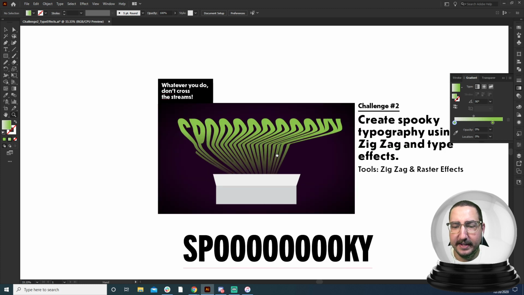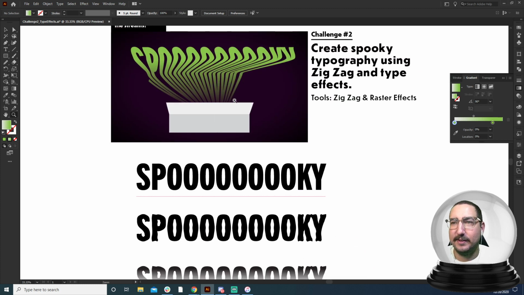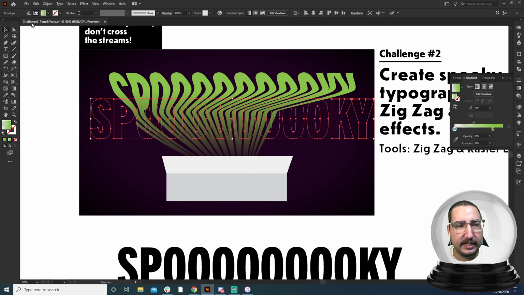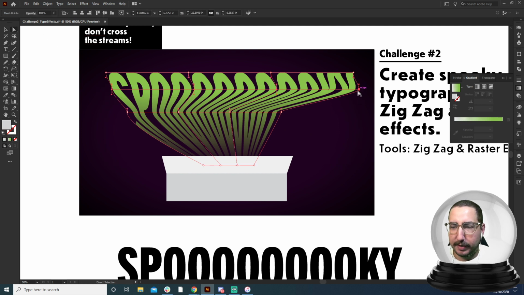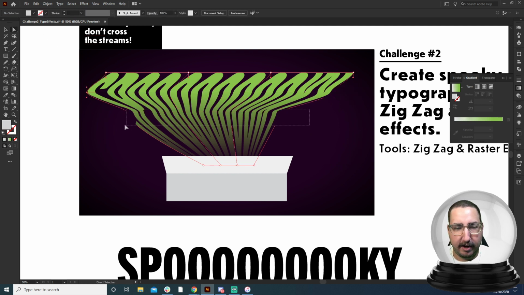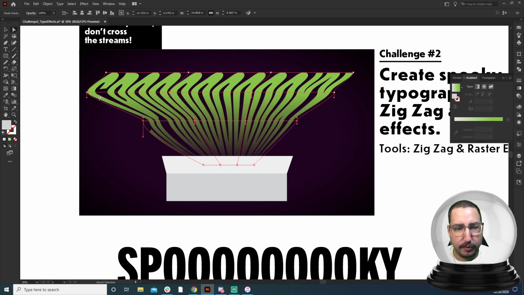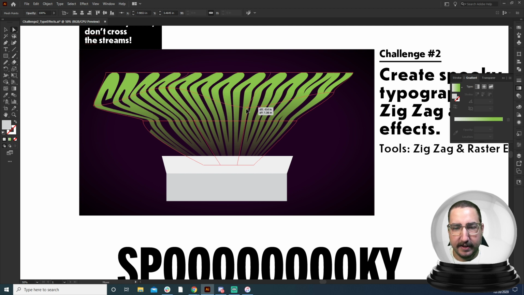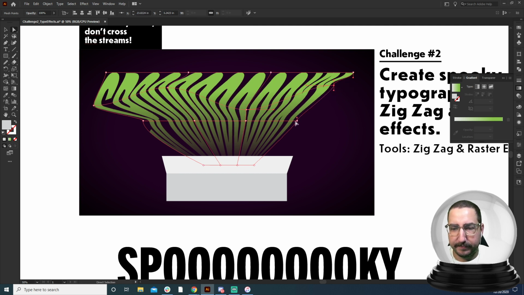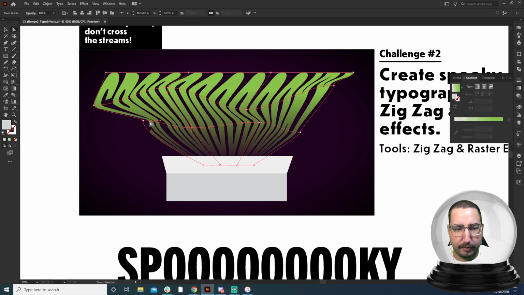We've created this type that is being sucked into the ghost trap that is very crazy, very wonky, and we still can come back here, and instead of having this selected, up here, this right one is going to edit the object, the left one is going to edit the mesh. So grab the mesh, and we'll pull this here, and now we can augment this mesh as much as we want. We can even grab individual ones so that it gets really weird and kind of pushes down either way, and create something that's a little bit different that looks a lot more ghostly.